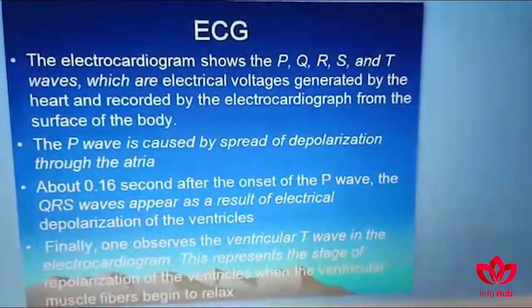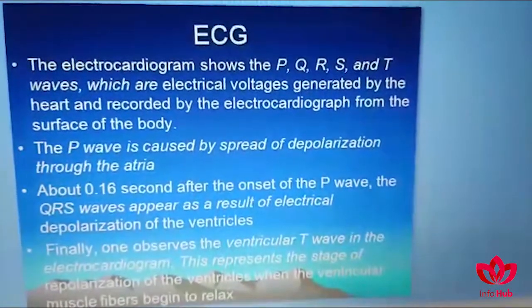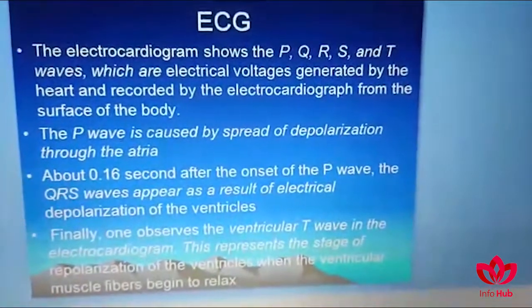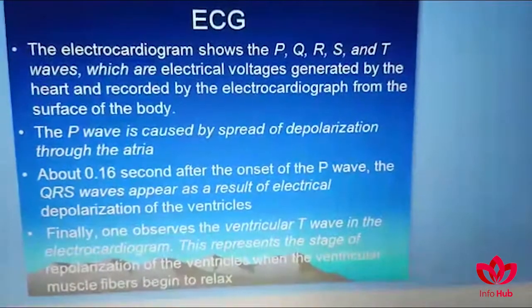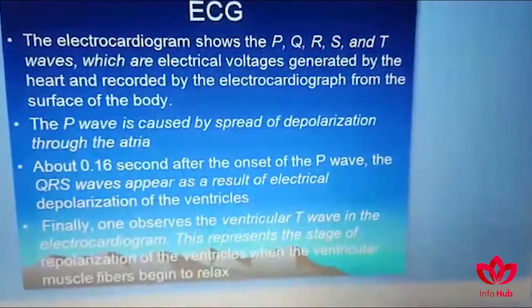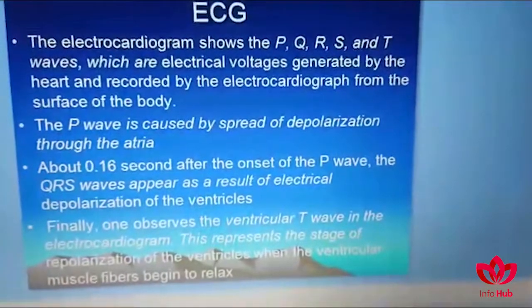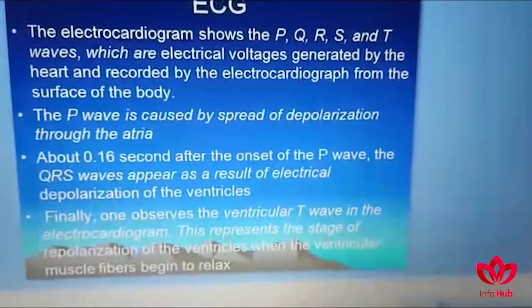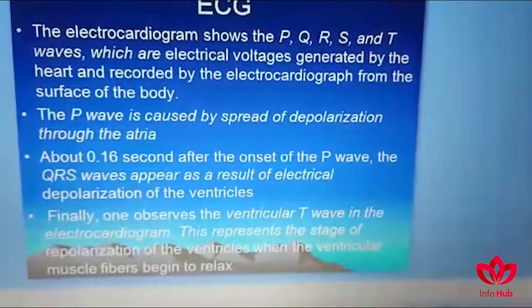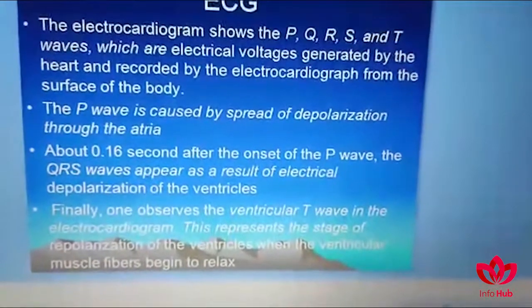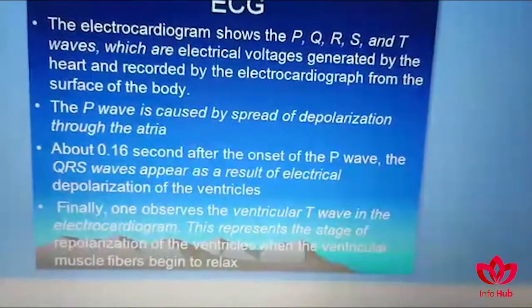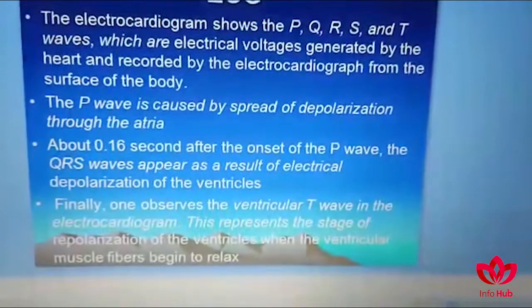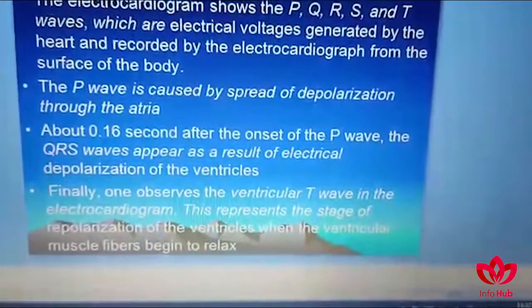The electrocardiogram shows P, Q, R, S and T waves, which are electrical voltages generated by the heart and recorded by the electrocardiograph from the surface of the body. The P wave is caused by the spread of depolarization through the atria. About 0.16 second after the onset of the P wave, the QRS waves appear as a result of electrical depolarization of the ventricles, and this corresponds to the delay of 0.16 second in the AV node for the transmission of the impulse. Finally, one observes the ventricular T wave in the electrocardiogram. This represents the stage of repolarization of the ventricles, when the ventricular muscle fibers begin to relax.